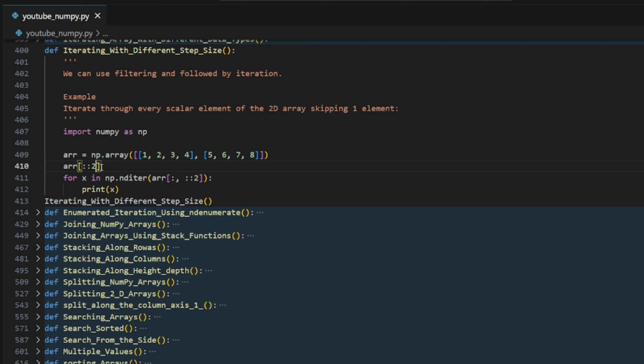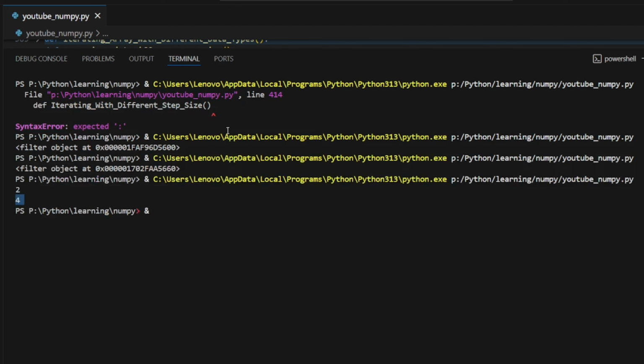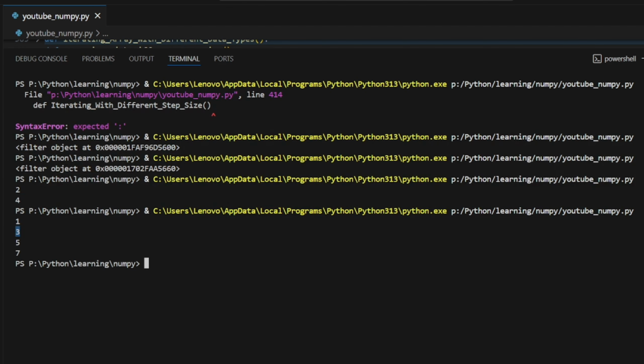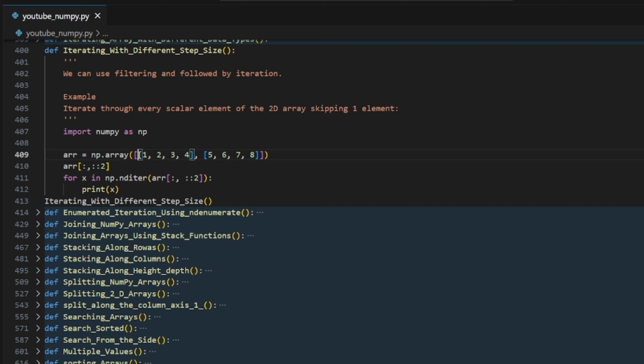In 2 dimensions, let's just remember, if you're going to access 2, 4, 6, and 8, we are going to take each and every row, and in that row we are going to skip 2 and print everything. Like here 1 will print, 3 or 4 maybe. We are having 1, 3, 5, and 7. What we did, we are accessing in the iteration, one by one the row will come, and in that row we'll take the 1 and skip 2, skipped, then 3, 5, skipped, then 7. Got it? Okay, next one.